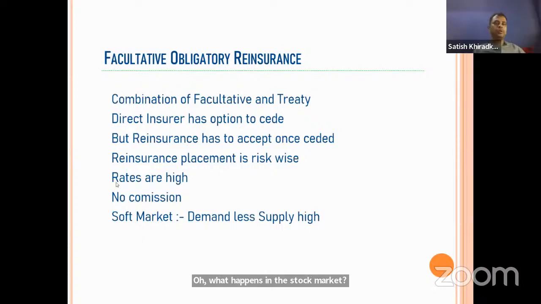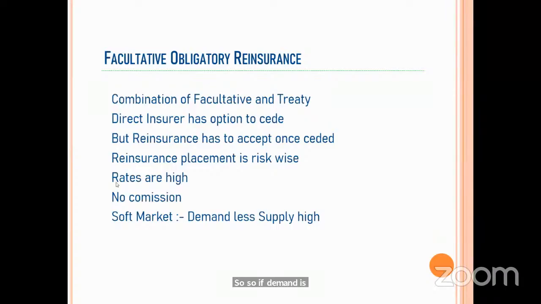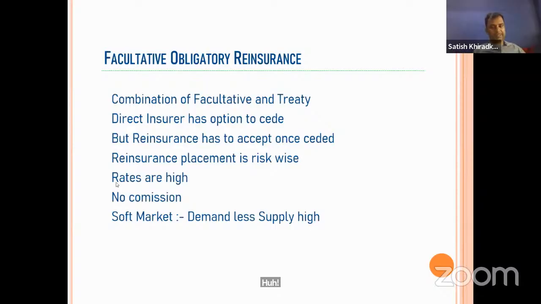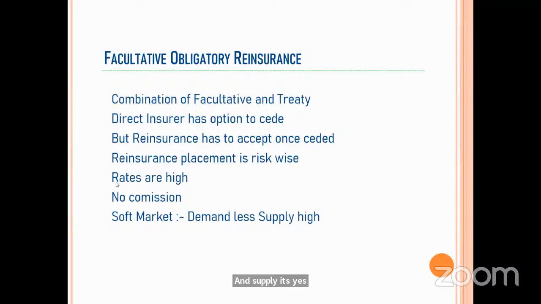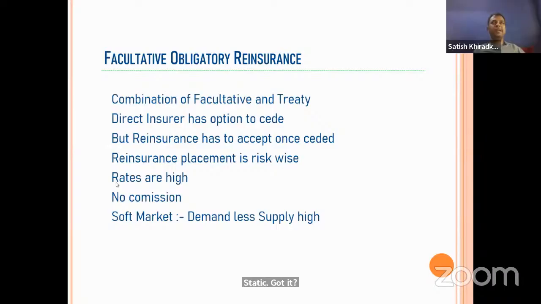So if demand is less and supply is high, there is a chance of anti-selection by the ceding company, that those risks are not good, they are transferring to the reinsurer. Correct. Supply is much more and demand is less, because of that it is not happening.